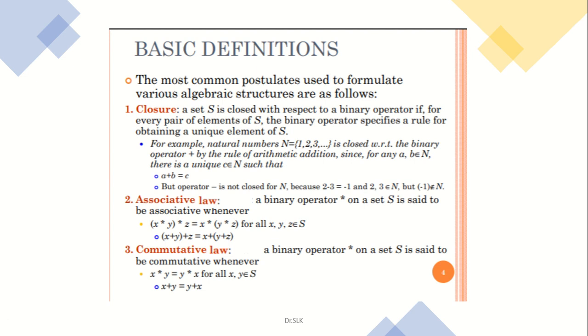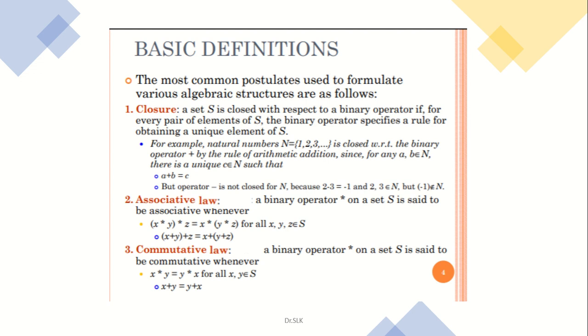When two values a and b are operated by a multiplication symbol, if a and b are in your set S, then the value of c should also be in S. In the same way, if n is the set of natural numbers, and a and b are operated by an arithmetic operation with output c, then c should also be in the natural numbers. So a plus b is equal to c, and the operator plus is closed for n.